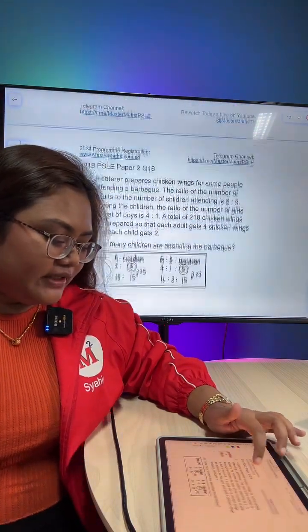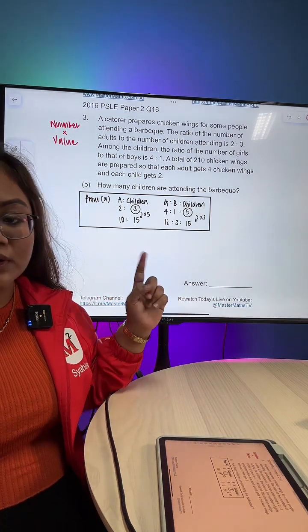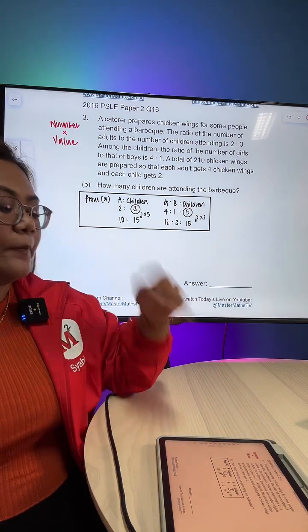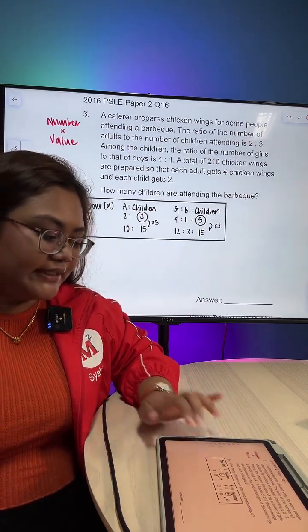Alright. Question 3, part B. I have included part A's answer here for our reference. Now, part B is on number times value. So, let me recap the question again, yeah?